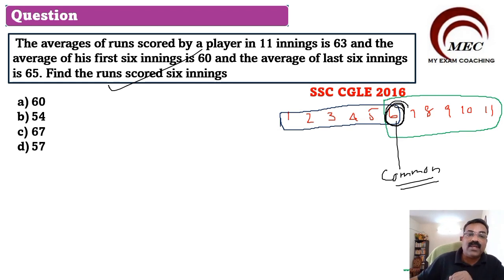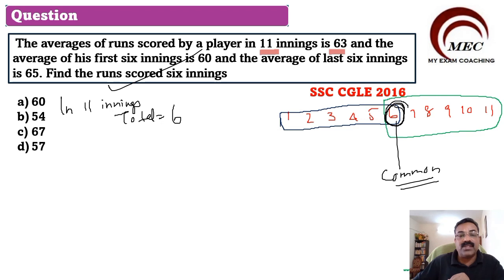So for that, what is given? In 11 innings, the average is 63. So we can say in 11 innings, the total will be how much? The total will be the average 63 multiplied by the total 11 innings.